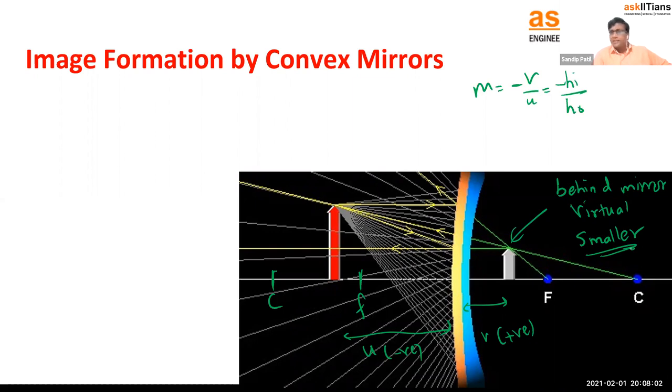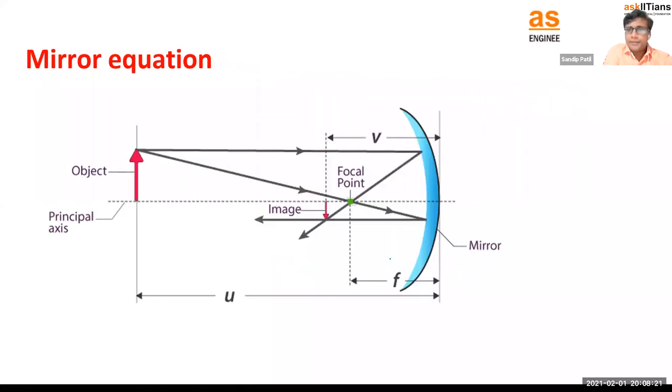As I said, a dentist uses the concave mirror. Why? Because they need a bigger image of whatever is inside the teeth, right? Therefore they use the concave mirror. But normally in the case of a car or in a mall, I have told you, those mirrors need smaller images, right? Therefore we use the convex mirror there.